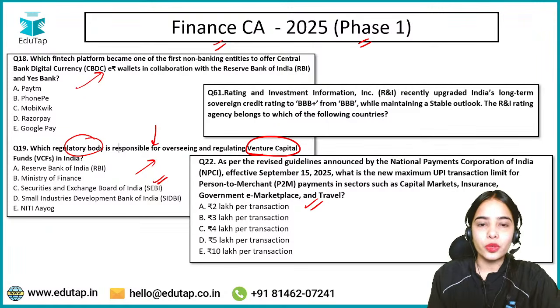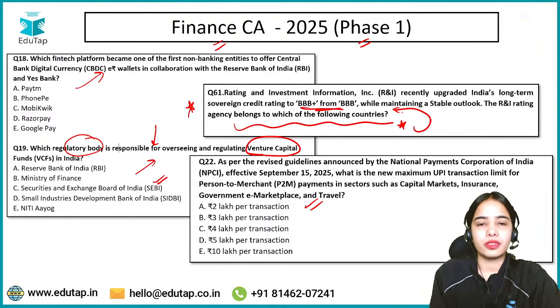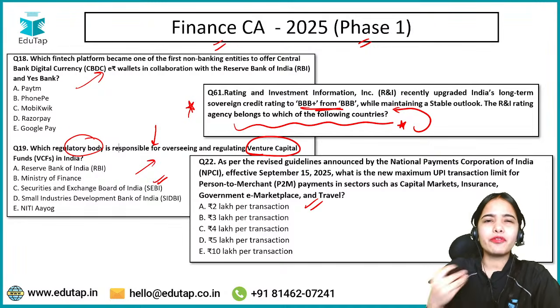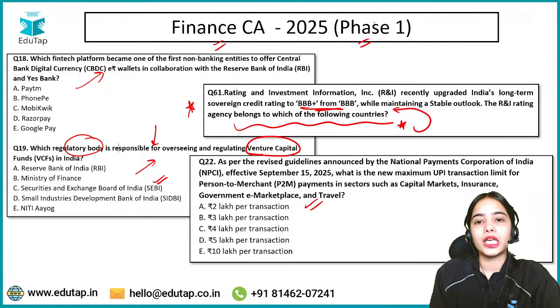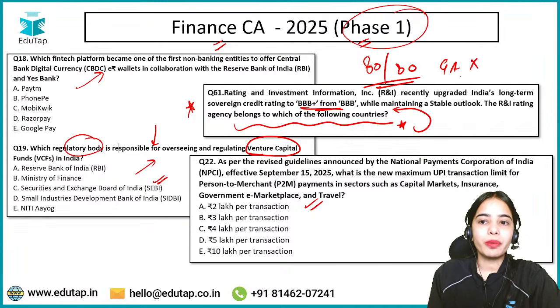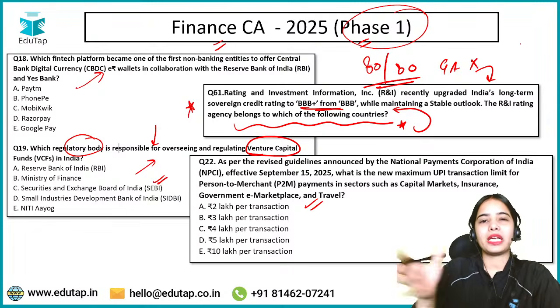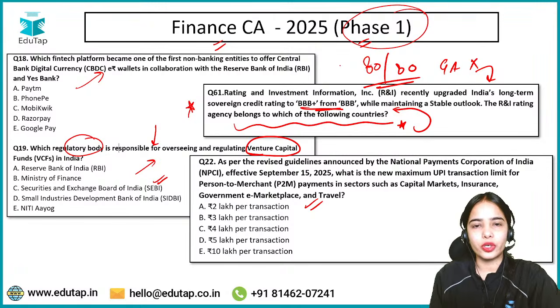There were some easy questions, but there were some difficult questions also. It is expected that a question can come on the rating, but this was a very unique question: which country's institution has given this rating. So different kinds of questions, on different lines, can come. Now, do you have to give 80 out of 80 answers in the GA section? No. Even if a question is coming on different lines, do not worry about it. Leave it if you do not know it.